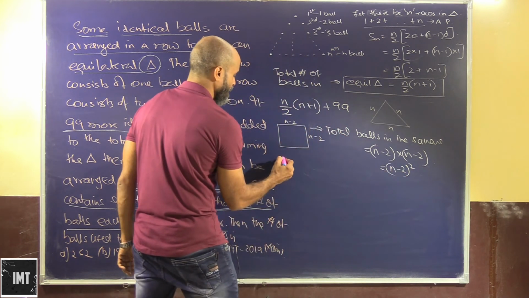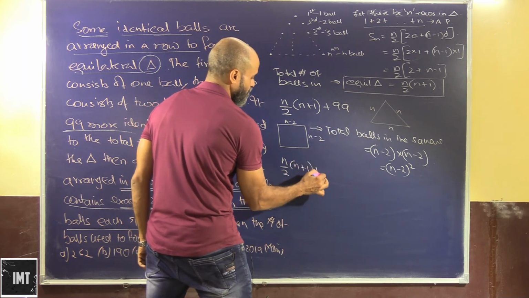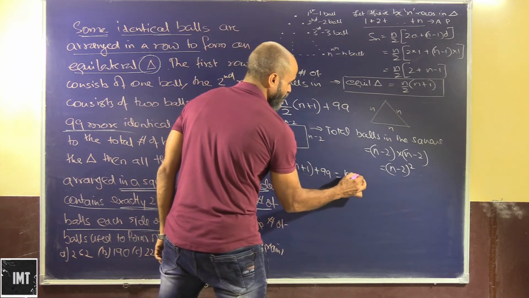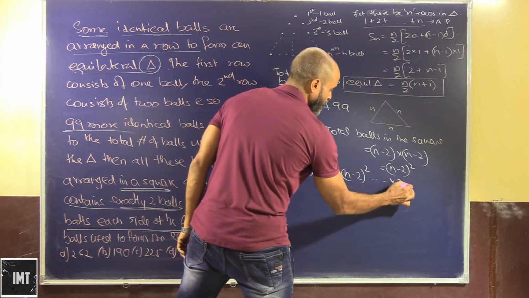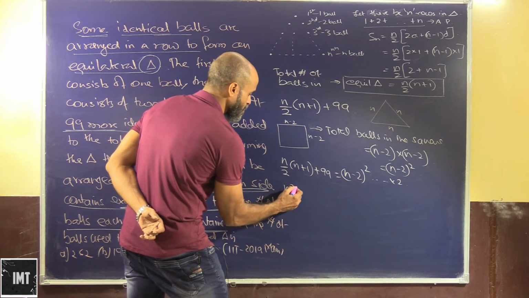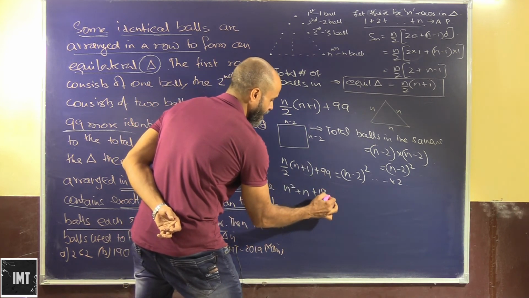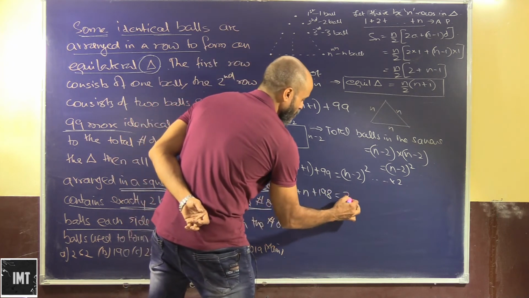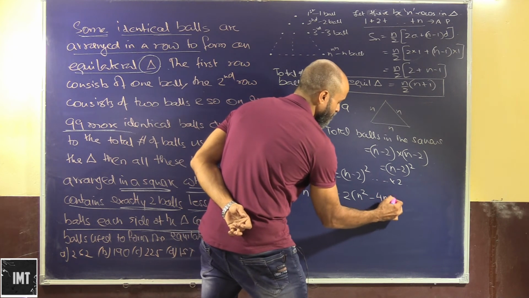So now we can make the equation as n by 2 into n plus 1 plus 99 equal to n minus 2 whole square. Okay, so if I multiply this by 2, this will be n square plus n plus 198 is equal to 2 times n square minus 4n plus 4.